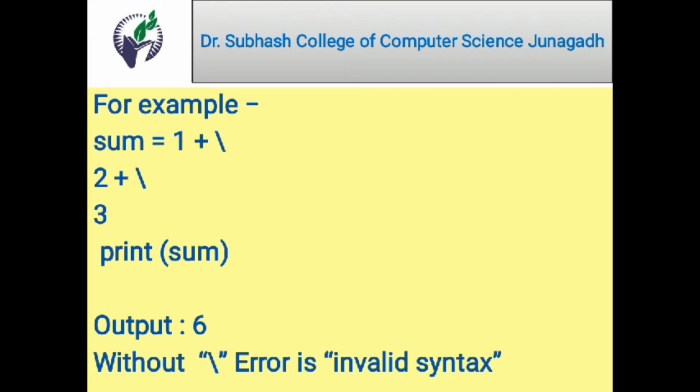Once we press enter and we read the print, the sum equal to 1 plus 2 plus 3 is already terminated. It is ended, so the scope of this statement is up to 3, because we are pressing the enter key at the end of the 3. But here, sum equal to 1 plus, here 2 plus, here 3, it denotes the continuation of our sum equal to 1 plus 2 plus 3 statement. And then we print the sum. Obviously the result will be 1 plus 2 plus 3, that is 6.